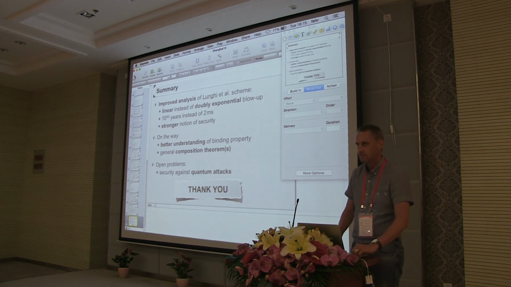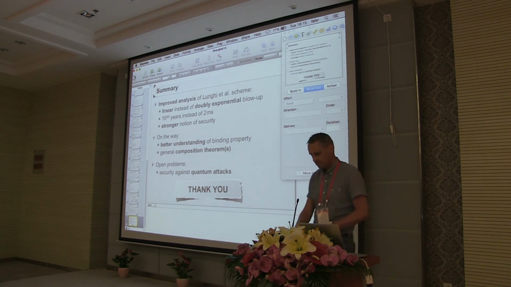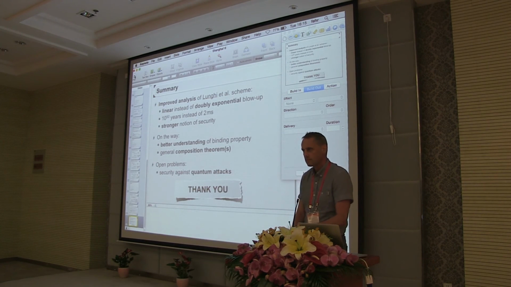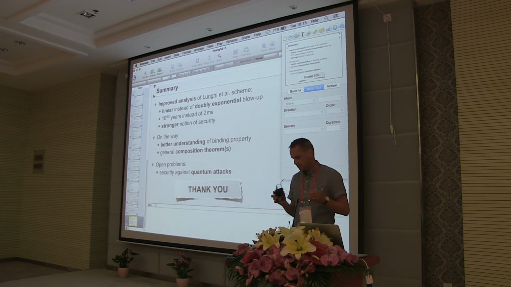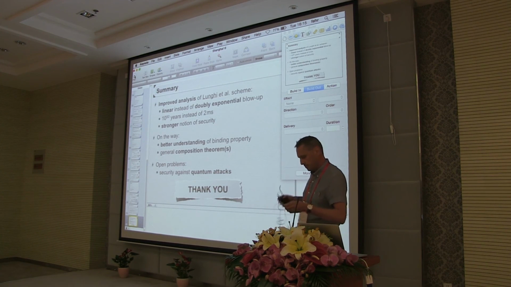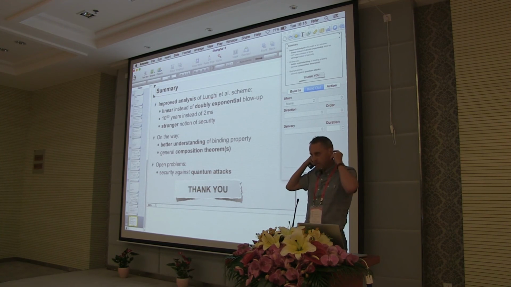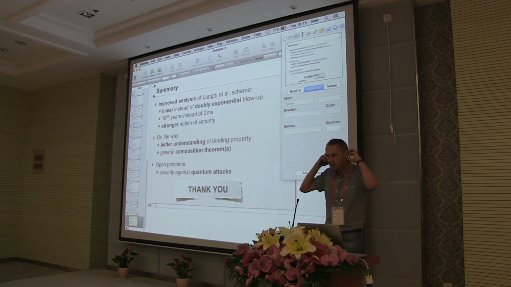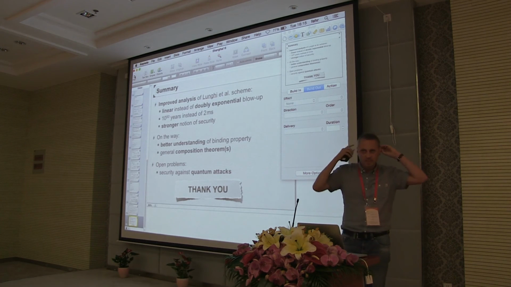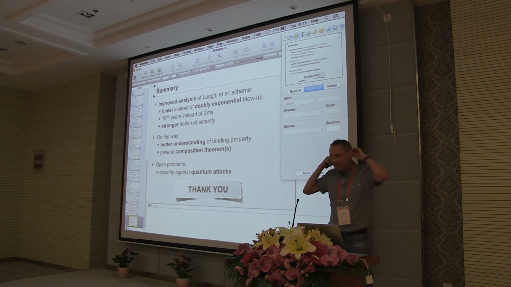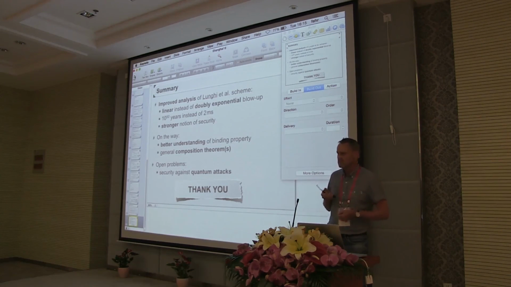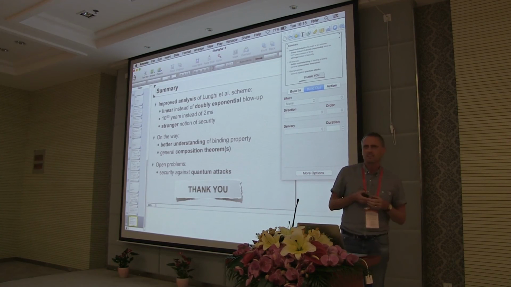Can I ask a question? Is there an experimental implementation of this? Yes, but I've not been involved in that. Good answer. But no, I mean this Lunge et al. set up this scheme where they placed the two provers P and Q at two cities in Switzerland, I think Geneva and somewhere else.